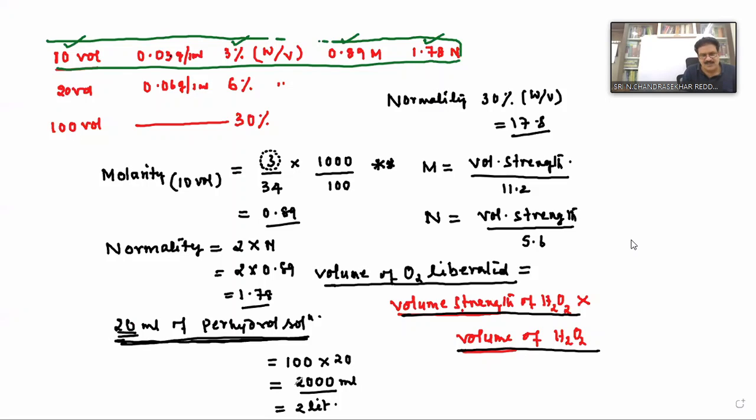Don't take 30; that is the percentage, which is the same thing. But I gave the relation: volume of O2 liberated is equal to volume strength of H2O2 into volume of H2O2. The volume strength of parahydrol is 100, and the volume is 20 ml. So these relations are important. Anybody have a doubt in this? Tell me.